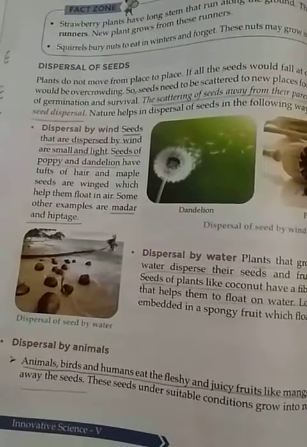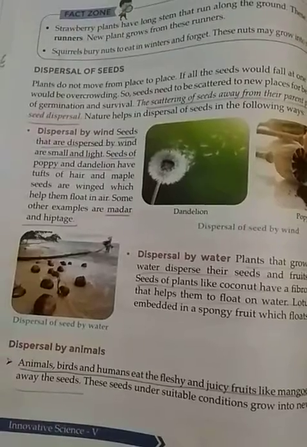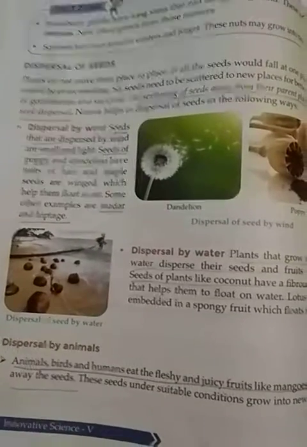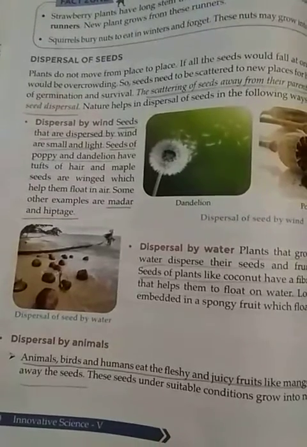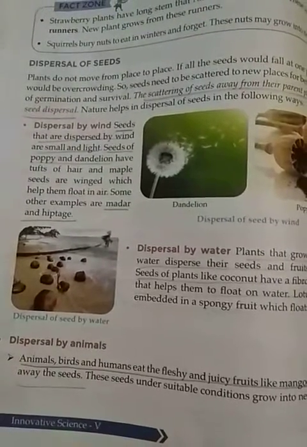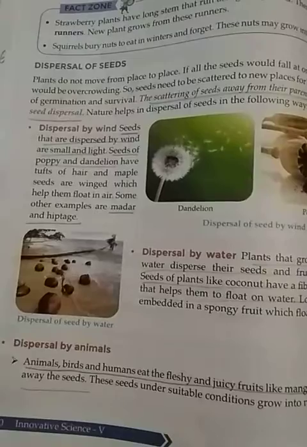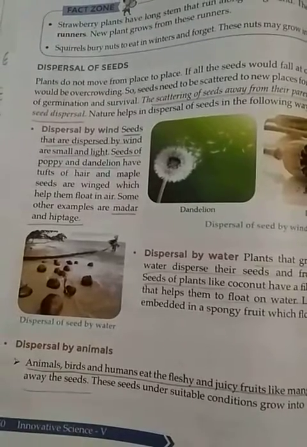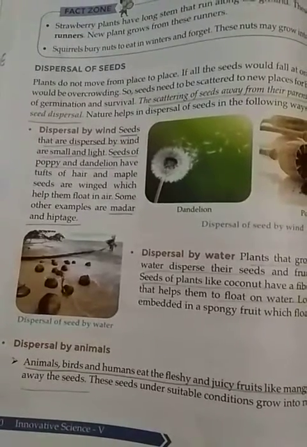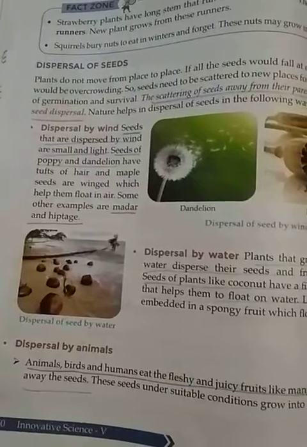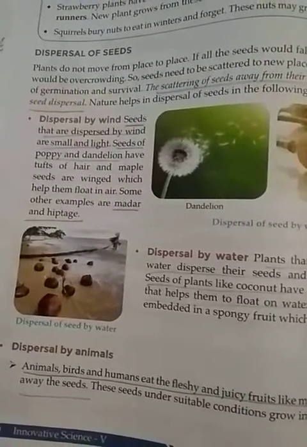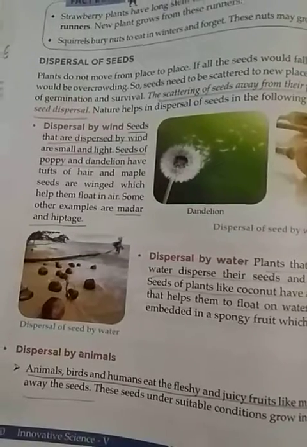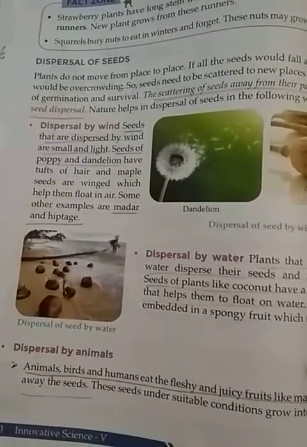As you know, the plants that exhibit sexual means of reproduction reproduce by means of seeds. So in order to produce more plants, seeds need to be spread. And for that, nature uses different mediums. Different mediums means different ways.